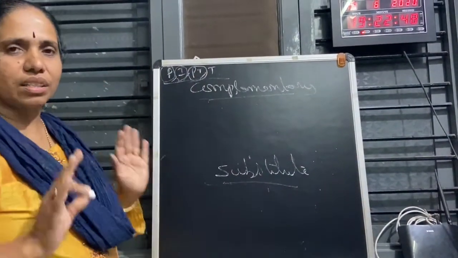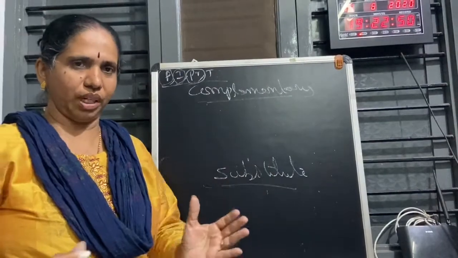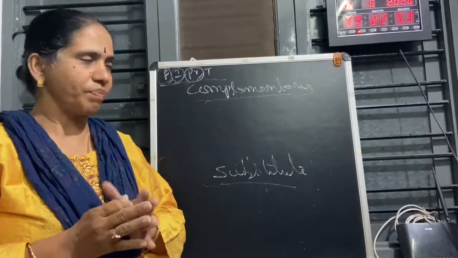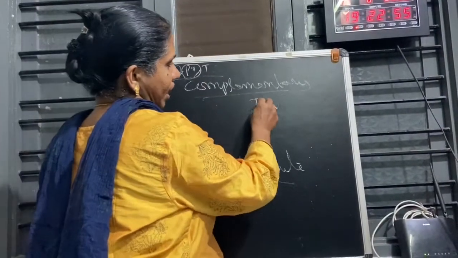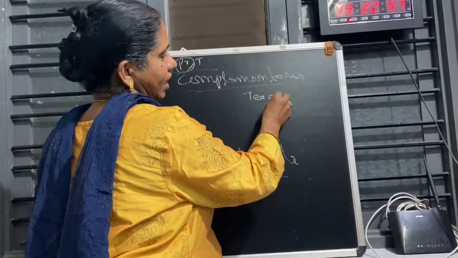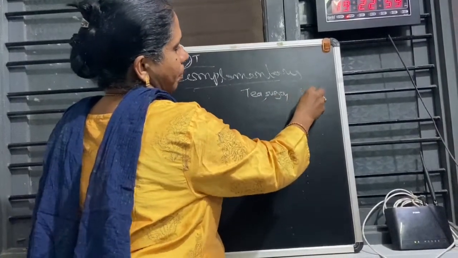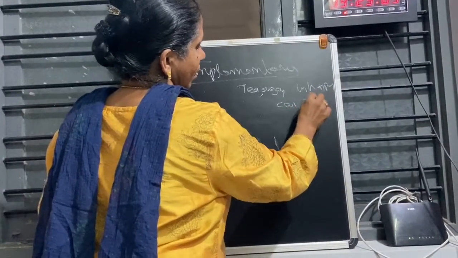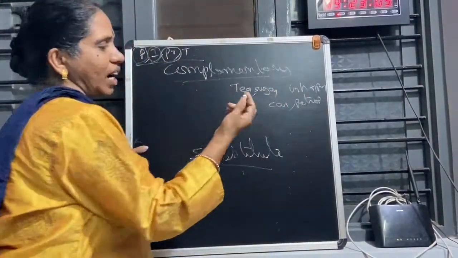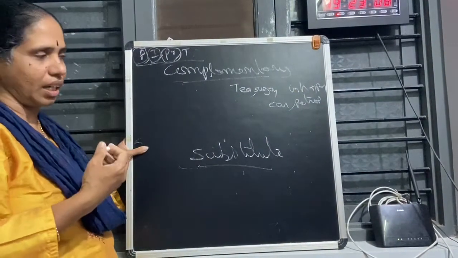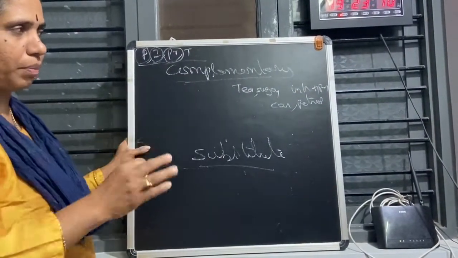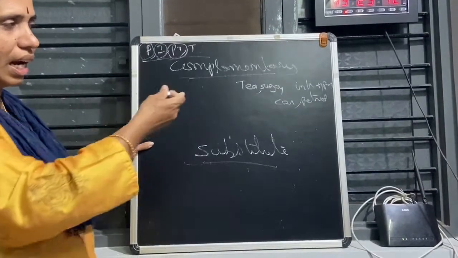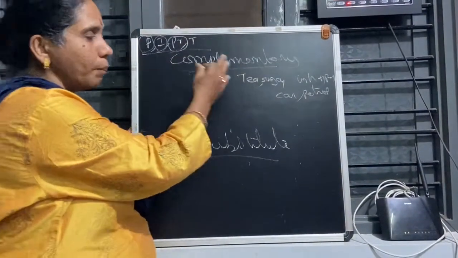Generally, you know very well what complementary goods are: goods we consume together to satisfy our wants. For example, tea and sugar, or ink and pen, or car and petrol. Without one good, we cannot consume the other. We cannot consume tea without sugar, and without a pen we need ink. Car and petrol are like that. All these goods are called complementary goods.